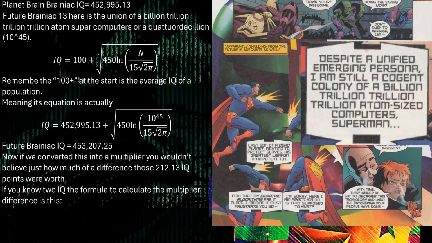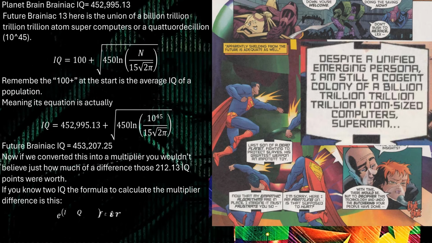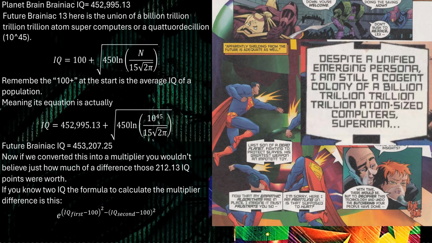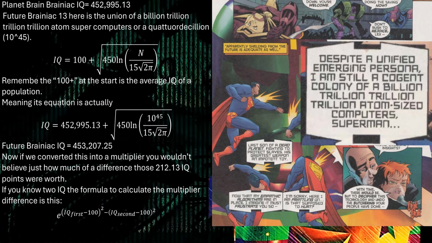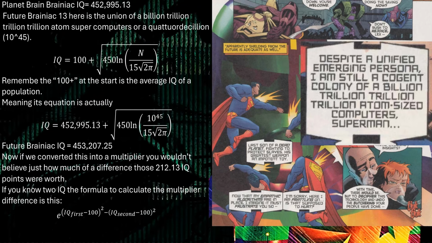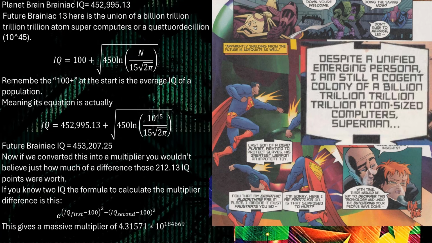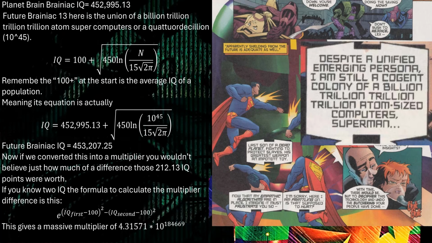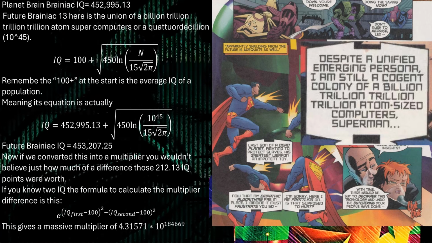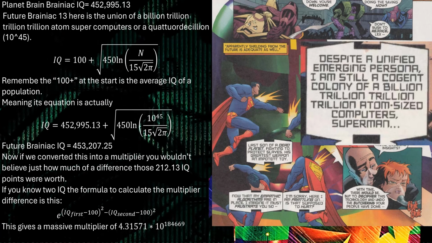How you work out the population multiplier is with this equation here, where we'll use the difference between a 12th level intellect Brainiac and that of this future Brainiac here. This gives us a multiplier of 4.31571 times 10 to the 184,000. That is absolutely gigantic. However, we can do much better.